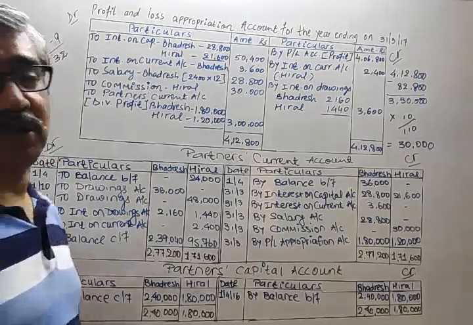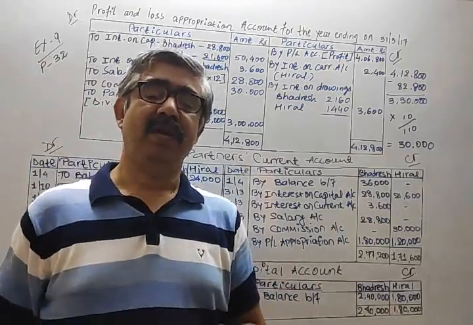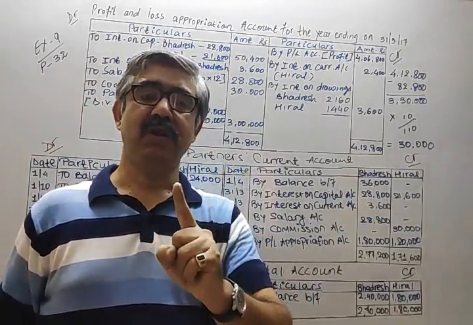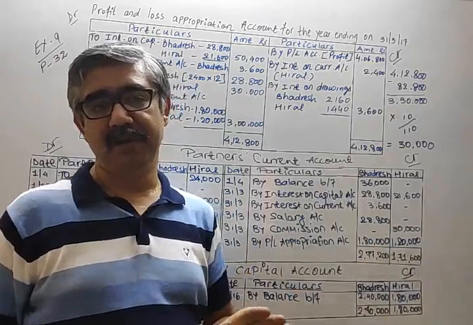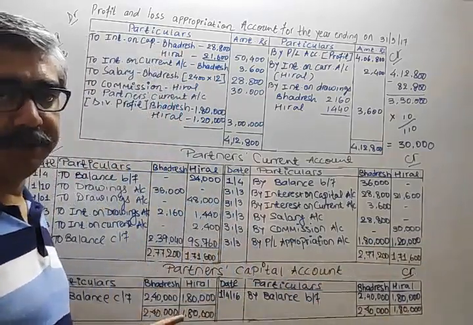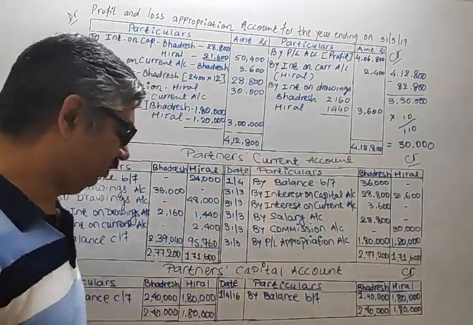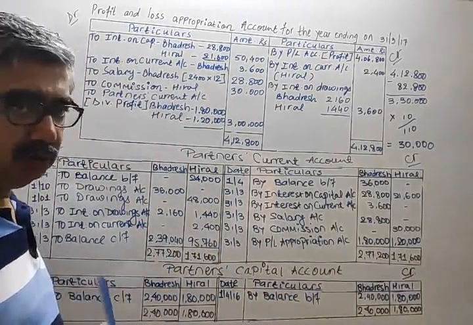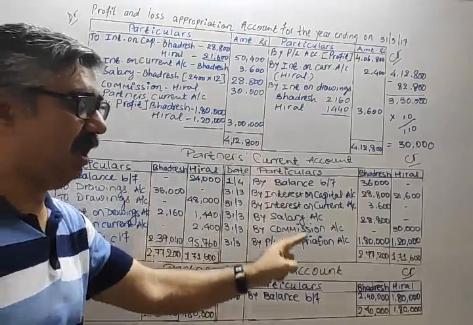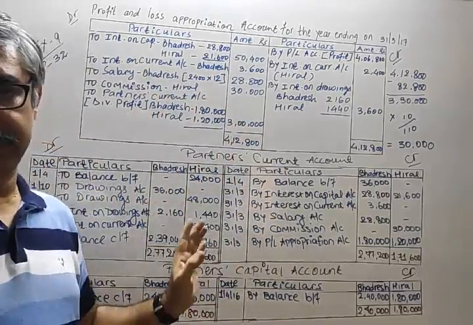Clear? But does not mean we should not prepare it. If they are going to give instruction to prepare capital account, current account, you have to prepare it. So you must learn this properly. Here we close capital account also by balance carried forward. Okay, here we end this solution.